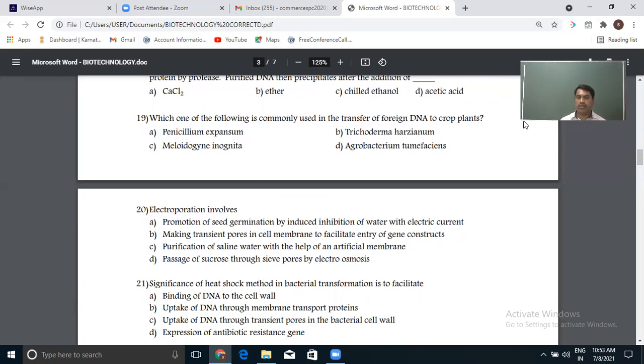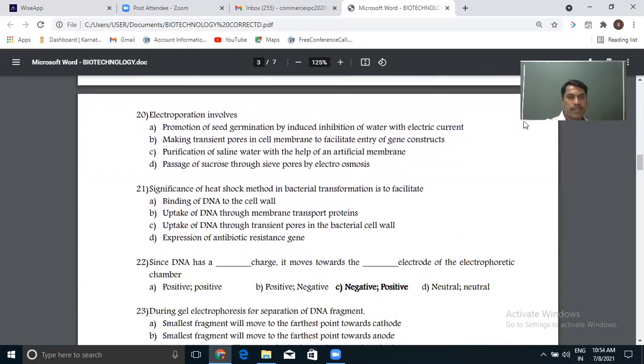If this fungus grows, it prevents other fungal infection, as this fungus acts as a fungicide. So antagonistic we can call it. Meloidogyne incognita is one of the nematodes causing infection in cotton called root knot disease in cotton. Regarding that, we will discuss in applications. So the answer is Agrobacterium tumefaciens.